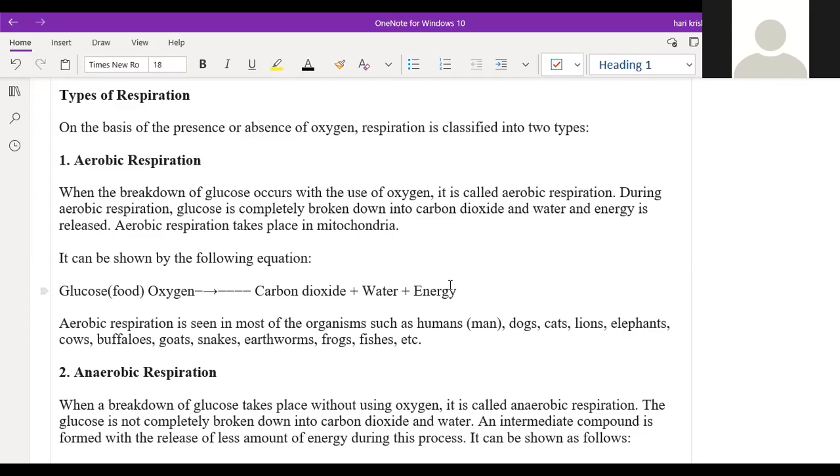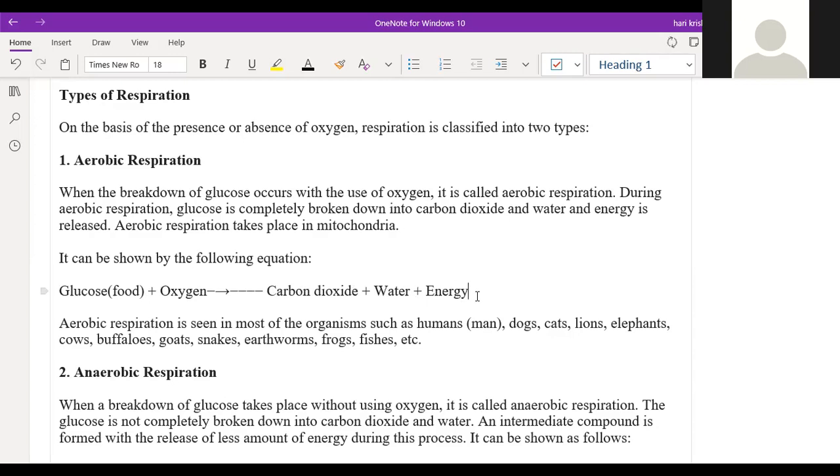While aerobic respiration, which is the normal respiration we are doing right now, we are taking in oxygen and our cells are absorbing that oxygen and storing some of the energy, and in exchange we are releasing carbon dioxide and water into the atmosphere. We are exhaling that out. So this is what happens while we are doing aerobic respiration.